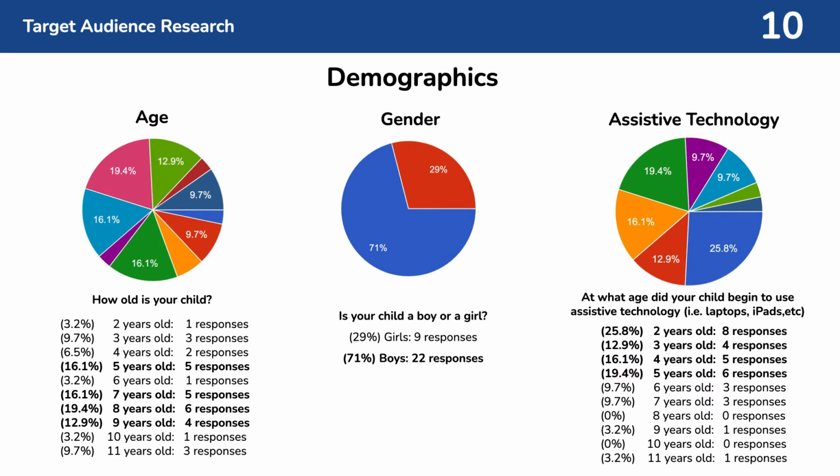I created a survey for parents that have kids diagnosed with ASD. My consultant was able to forward the survey to schools here in Utah that catered specifically to students with autism. For the safety of the students and in accordance with HIPAA, I will not list the schools the students attended. I got a wide variety of responses in the demographics. Most of the kids were 5 to 9 years old. Most kids were boys, and a lot of kids started using assistive technology like laptops and iPads at a young age.